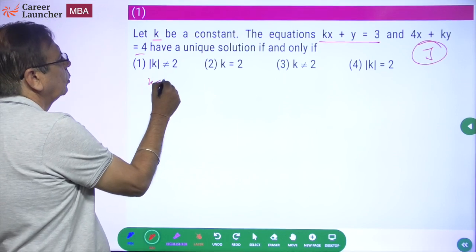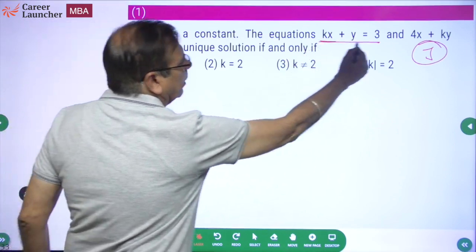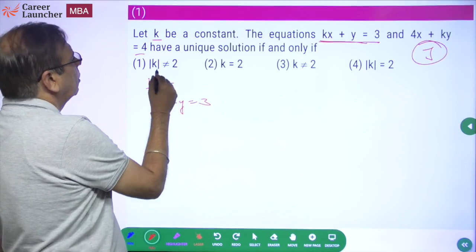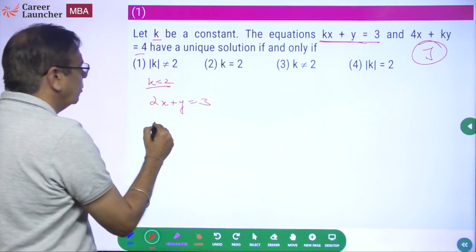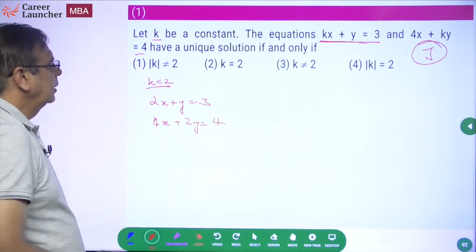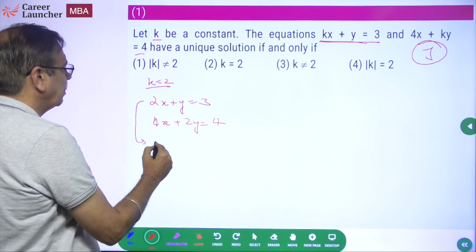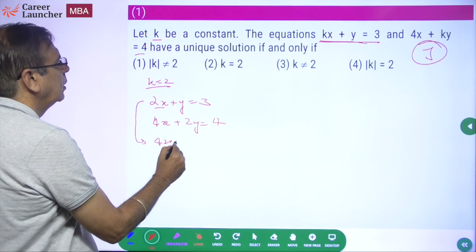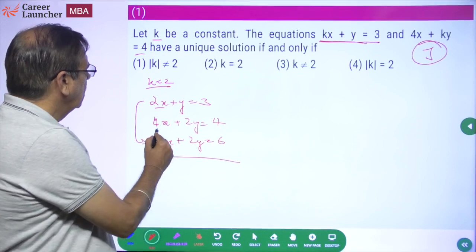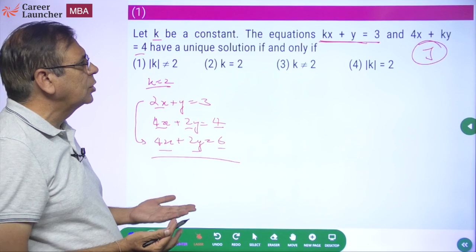If I put k equal to 2, what do I get in equation 1? This equation will become 2x plus y equal to 3. And what does the second equation become? 4x plus 2y equal to 4. Now I can multiply the first equation with 2. It will become 4x plus 2y equal to 6. No solutions. Left hand side is the same, right hand side is different. So this equation will have no solutions for k equal to 2.